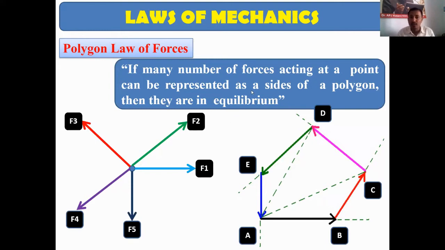So equilibrium means what? Either it will be at rest or it will be in uniform motion, that means it will be in a state of equilibrium. Suppose the forces acting on a body are represented by a polygon, and if the polygon does not close, then that body will not be in equilibrium.